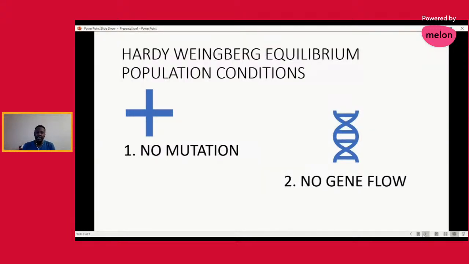What Hardy-Weinberg say is that there should never be a time when one member from one population goes and meets a member of the other population to mate and exchange genes. This is not possible in real life, because individuals are moving from one place to another, and during that process, gene flow occurs. Like you can have a sexual life with a member from a different population.